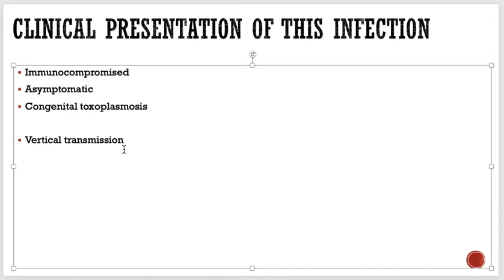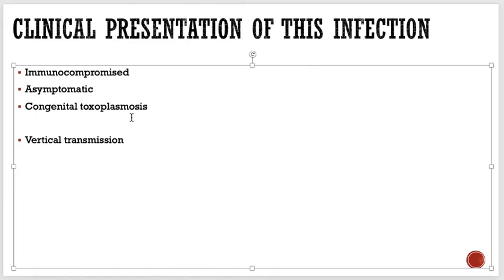Okay, so simply when mothers get infected with toxoplasma gondii, their baby will show the features of toxoplasmosis infection, because not all the babies are born abnormal, but the few of them who show the features, we call them as having congenital toxoplasmosis.